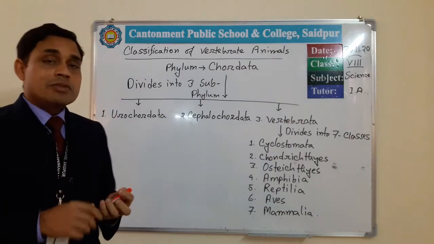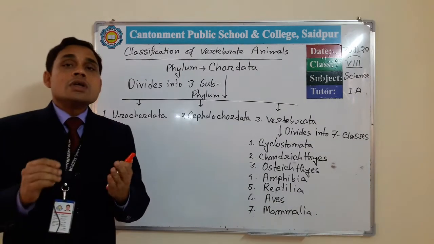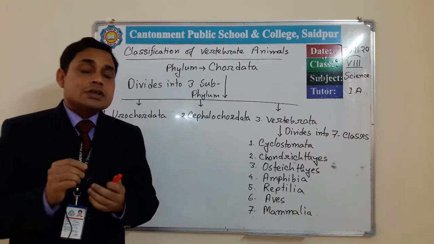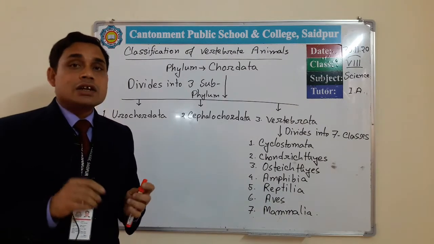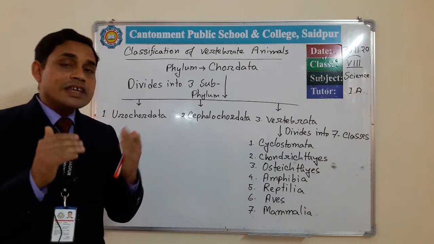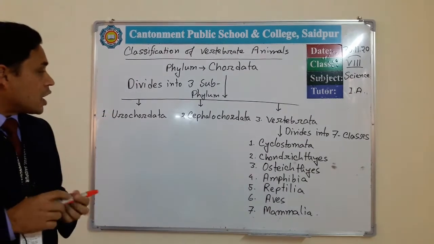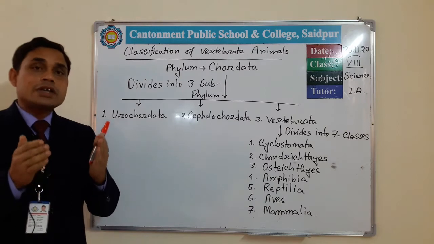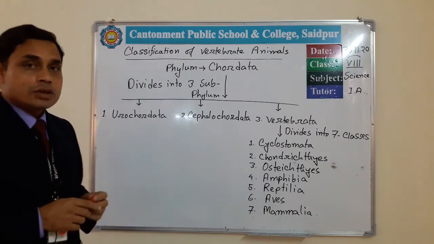The animal of this subphylum bears the notochord only in the larval stage, and later on it exists only in its tail. The animal's outer covering is known as tunic.